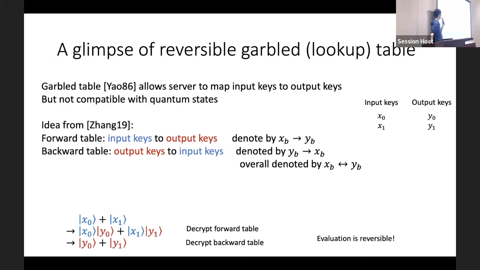So the transformation will first decrypt the forward table and get the entanglement of input keys and output keys, and then it decrypts the backward table. And for this step, we will directly write the decryption result to the first register, and the input keys will be erased. So the final outcome will be simply the output gadget, which is what we want.